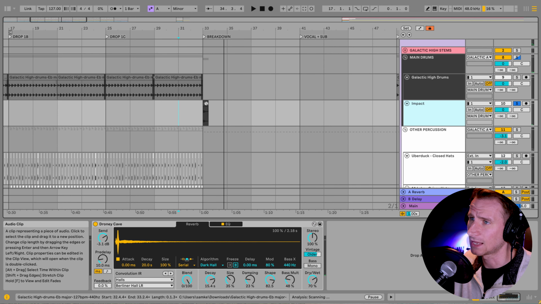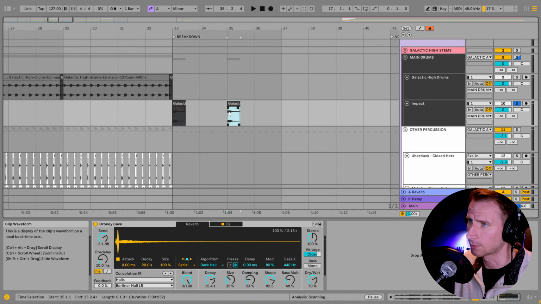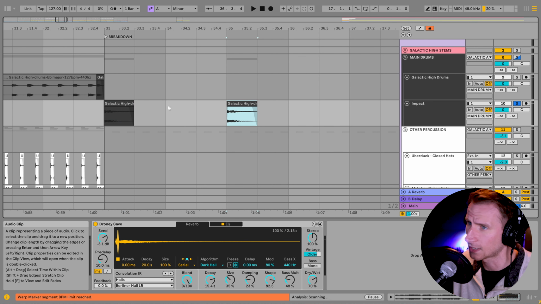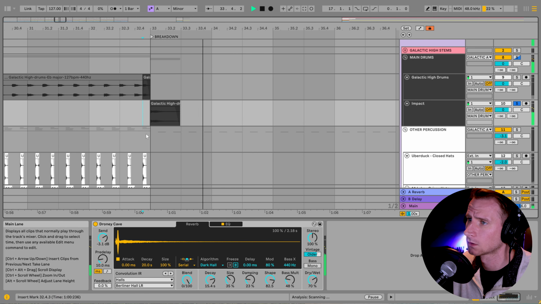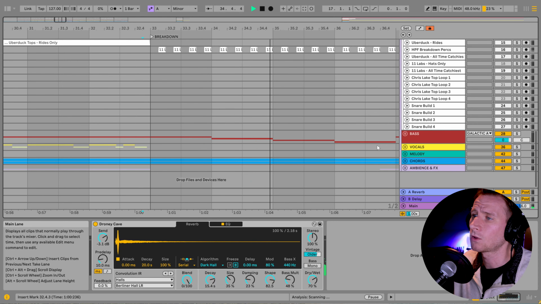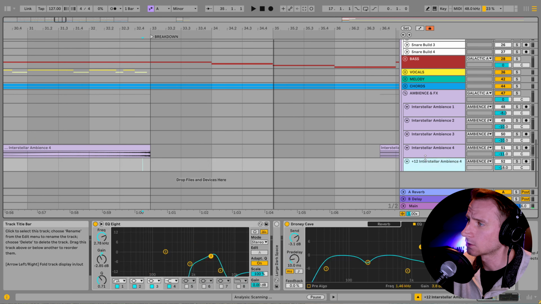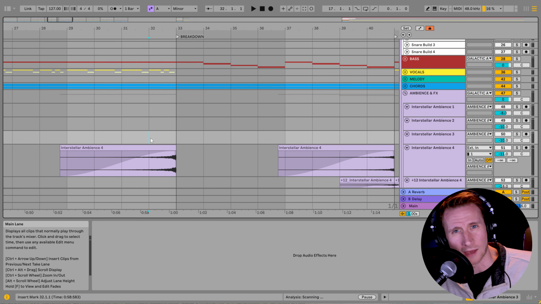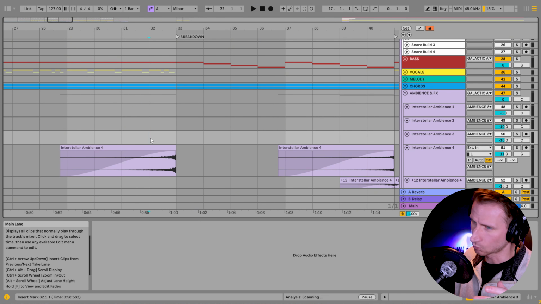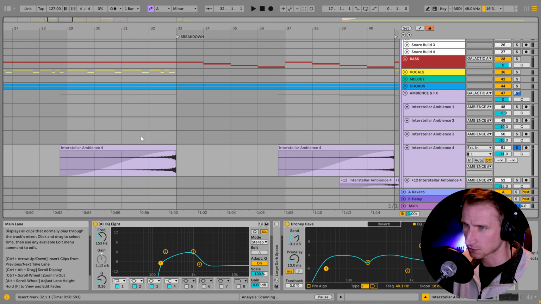And then I also have an impact here, which is just the kick drum with a bunch of reverb on it. And I stretched it out. So, if you grab a clip, you can kind of just hold shift and drag it. So I have this kind of wonky little impact sound here. And then we also have this little riser here from this Interstellar Ambience 4. Honestly, we need some more FX and kind of white noise risers and whooshes and stuff in here. But this is the closest thing we had to that.